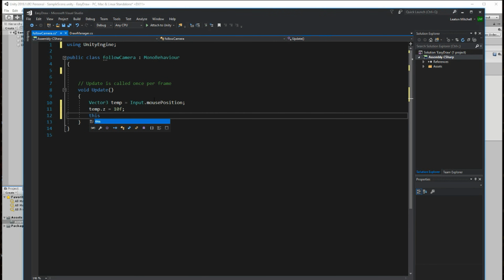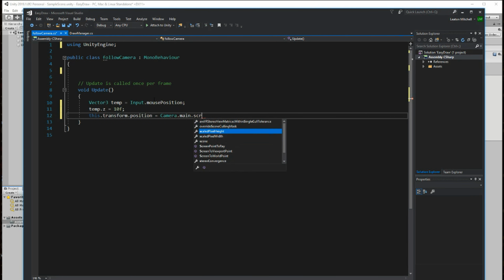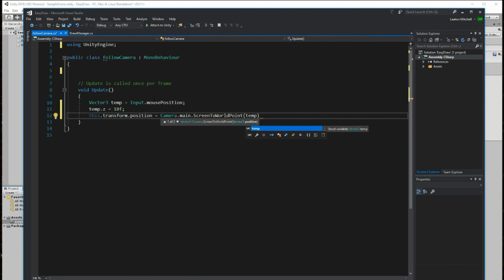And then the last piece of code here is just to tell this object that transform.position equals, and as you can guess, it's going to be Camera.main.ScreenToWorldPoint is what you're looking for. ScreenToWorldPoint, and then this is where the temp comes in again. And that's it, and you're done.